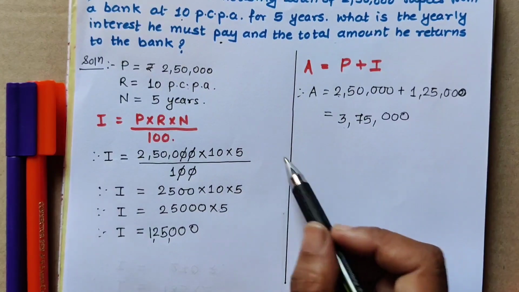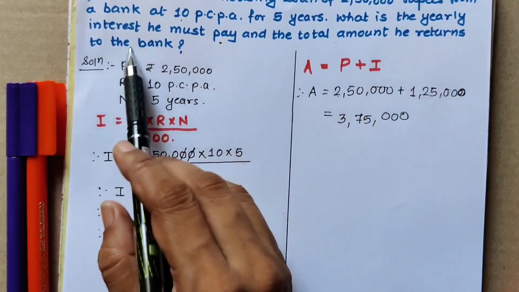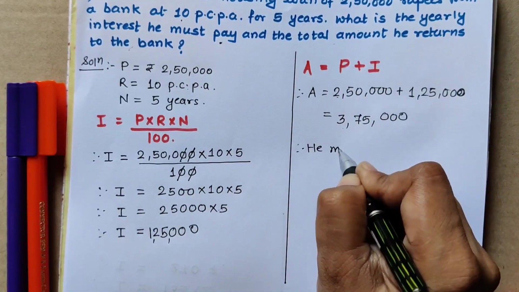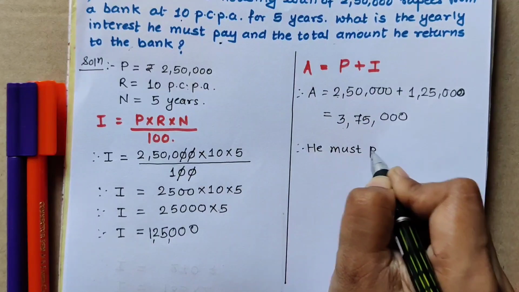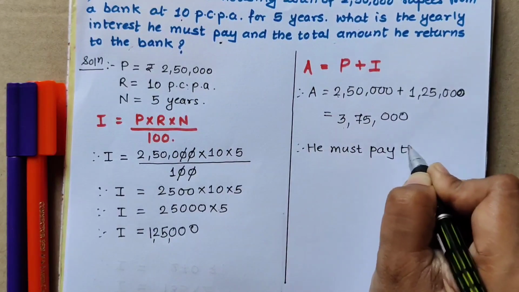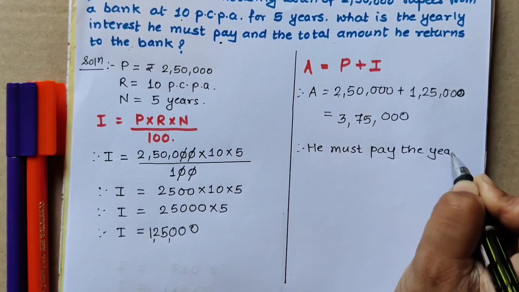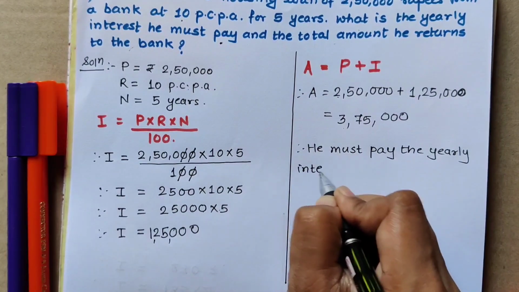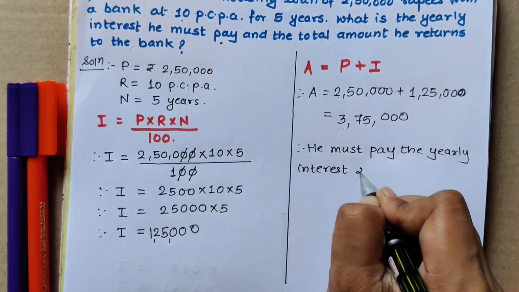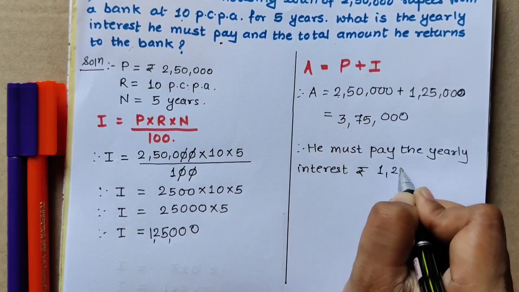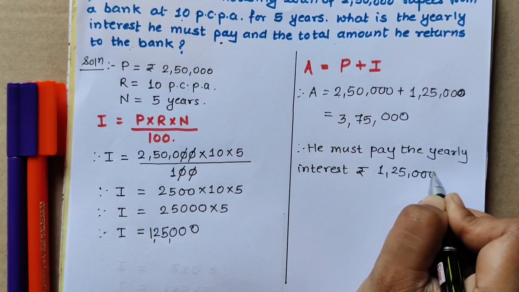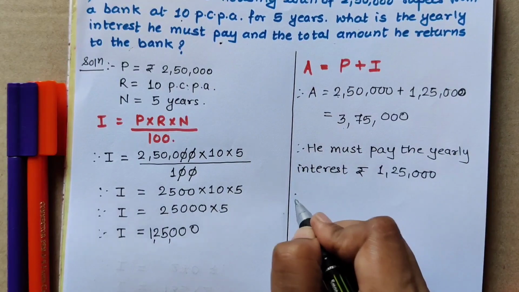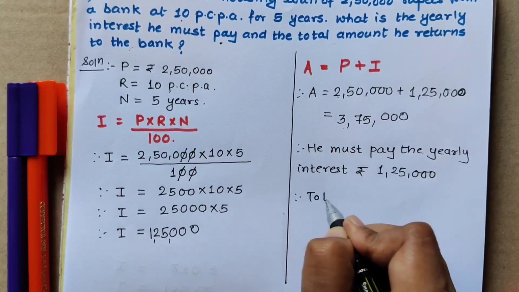So write the answer. What is the yearly interest he must pay? So he must pay the yearly interest. How much interest we have got? Rupees 1,25,000. Okay, and the total amount he returns to the bank.